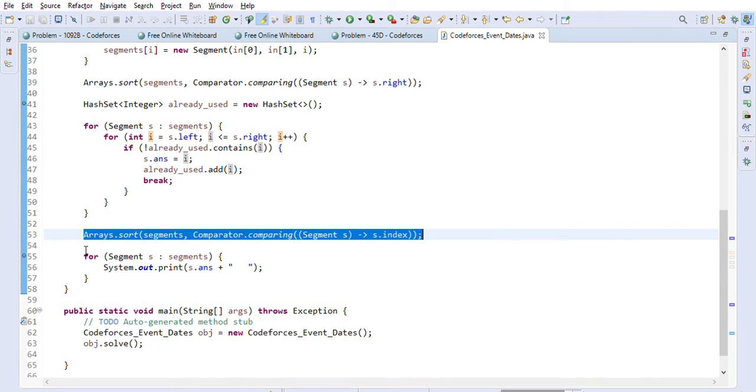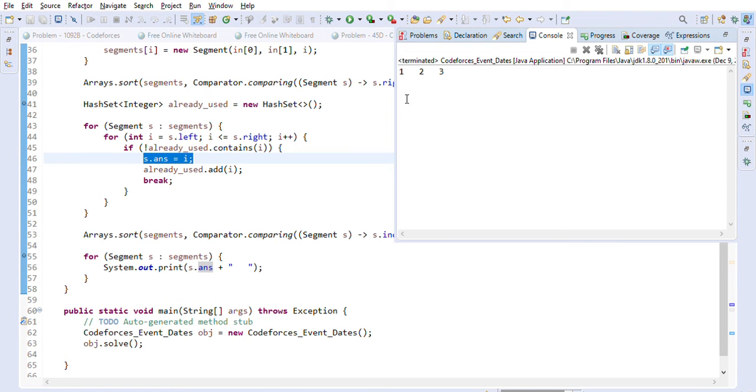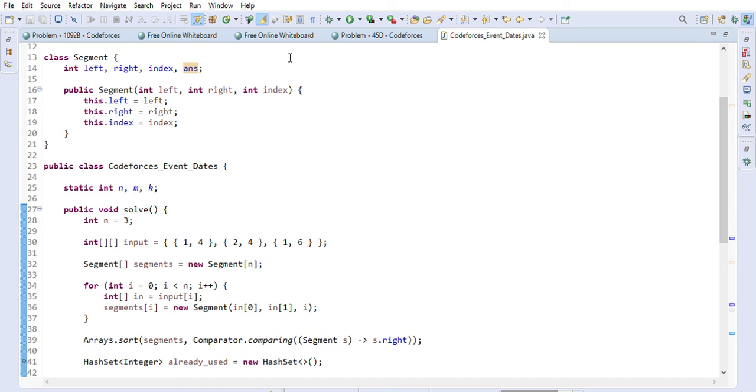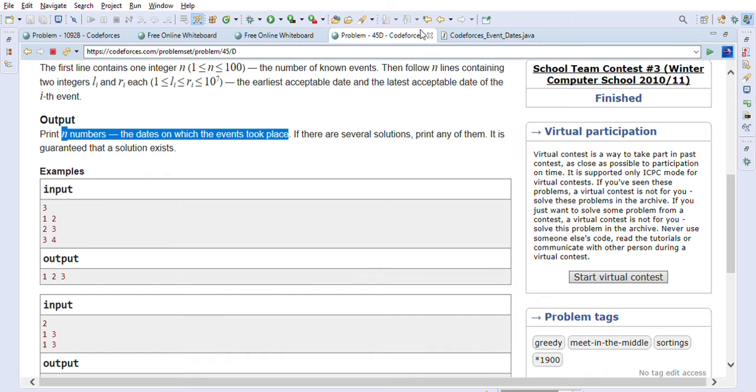And then we will just loop through the segments and print the answer, because the answer is the unique day that we are finding here basically. So we are just going to print it out. Let's give it a run now for this one. As you can see, we are getting 1 2 3, which is the correct answer. This is the same example we discussed. There can be multiple answers as I said, but 1 2 3 is one of them. So we are getting the correct answer here.